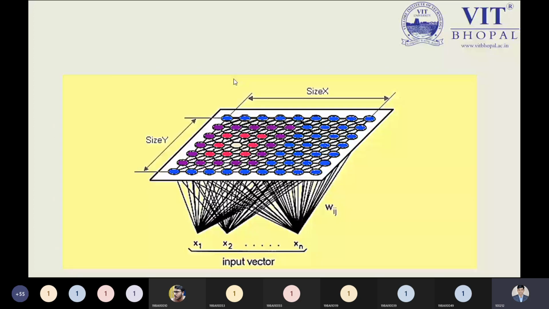You can see over here we have the input vector x1, x2, up to xn, and wij are the respective weights. If I'm looking at the hidden layer, finally at the output layer, there may be multiple hidden layers, and there may be more than one output layer, so no issue. But by the SOM, the self-organizing map, I will see my information on the 2D plane. Then you can see the representation of the x and y axes. I can see it like this.